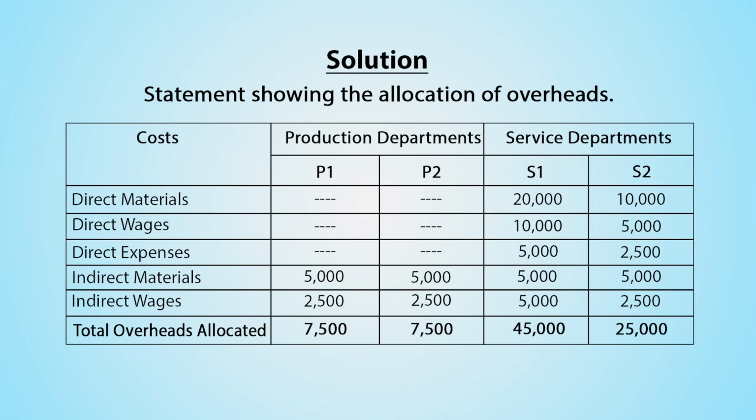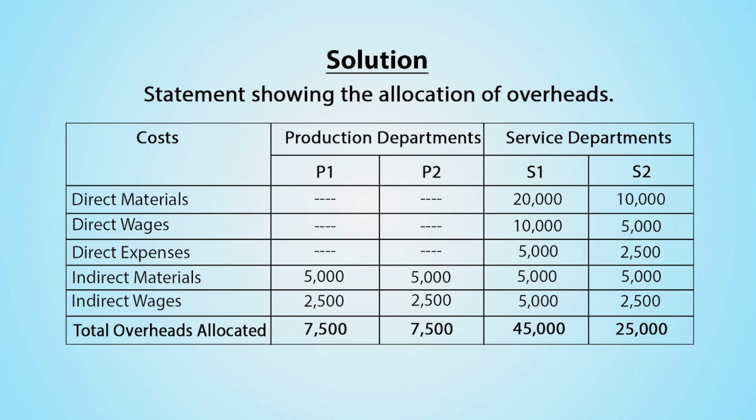Statement showing allocation of overheads. Direct material cost for production departments P1 and P2 is given as dash, as here we are in the overhead chapter and we are allocating overhead expenses, and direct material is a part of prime cost. Service department S1 direct material cost is rupees 20,000 and service department S2 direct material cost is rupees 10,000.